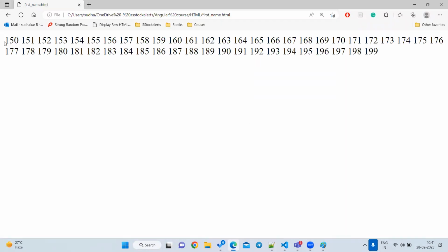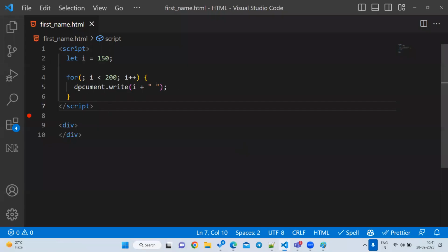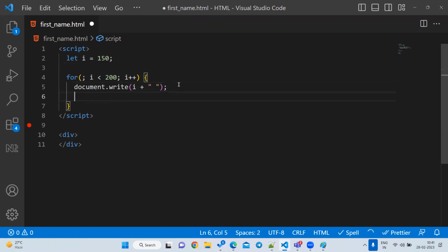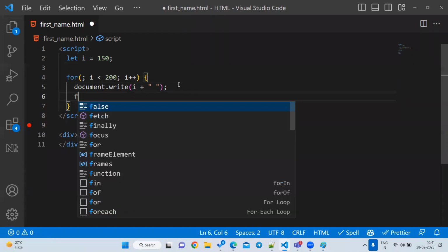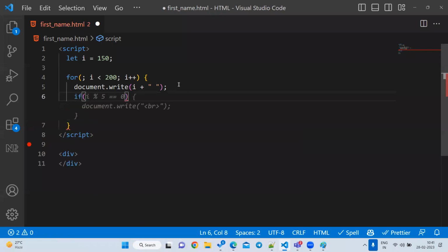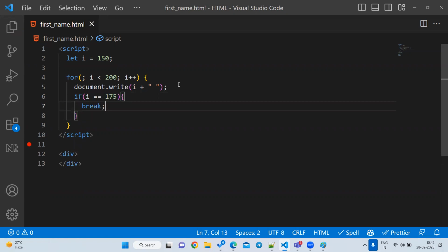Suppose here I'm printing all the numbers, 150 to 200, something like this. Whatever number I am writing, I am writing here. Suppose I want to stop my program at 175. I don't want to print after 175. You can write the condition, this is only for demo. I will say if i double equal to 175, I want to stop my for loop, then I can write a break statement.